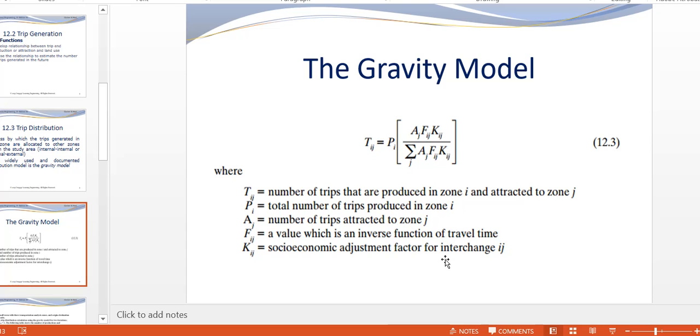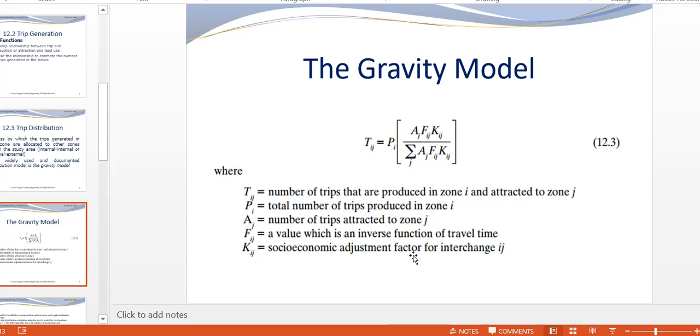That means if I need more time to go somewhere, I will not try to go there. I will try to find a route which will take less time. So this factor accounts for this. That means it's the inverse of a function of travel time. If travel time is more, I will not use it. It's inverse. K is a socio-economic adjustment factor.